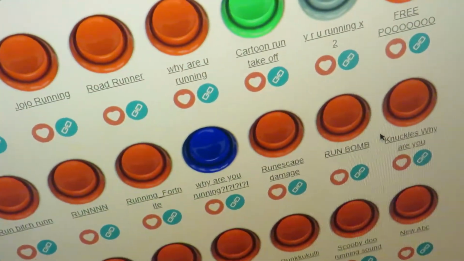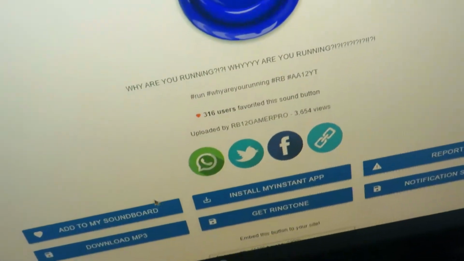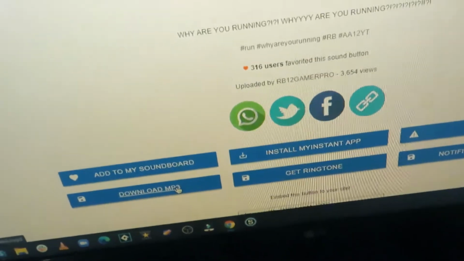And they're really cool. And this is how you download them. You just click on this, and then you download MP3, pretty much. And then when you download it, there it's downloaded. Boom. Let's go.